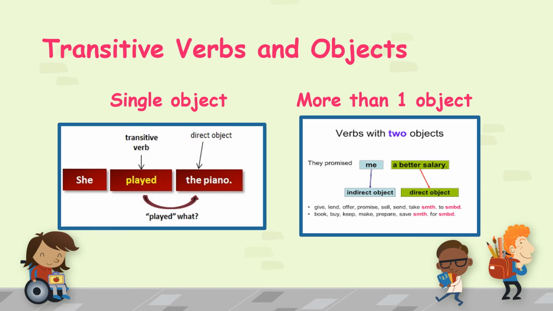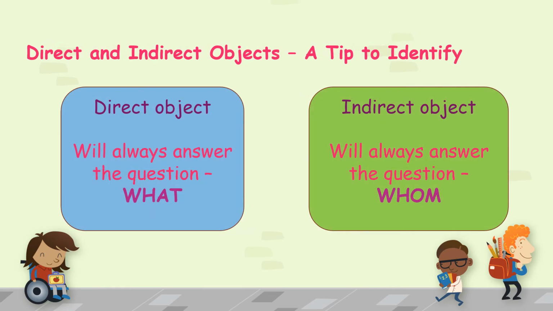Now let us understand how to identify which is a direct object and which is an indirect object. Clear? So here you have a tip to identify which is a direct object and which is an indirect object. A direct object will always answer the question what. See, objects means they are nouns. Okay, a noun can be a thing. It can also be a human being.